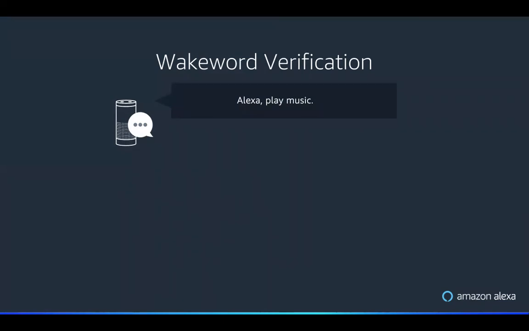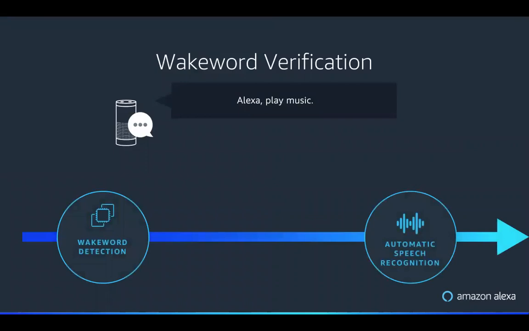First, the device is running a model locally, a Wakeword model, that attempts to detect when a user says the keyword. If it detects what it believes is a keyword, it will then send the audio signal to an automatic speech recognition system. The goal there is to convert that speech signal into a text transcript of what was said before it then moves downstream and is processed by other systems to try to act upon what the user requested, whether that be playing music in this case, or if someone asks to change the temperature.